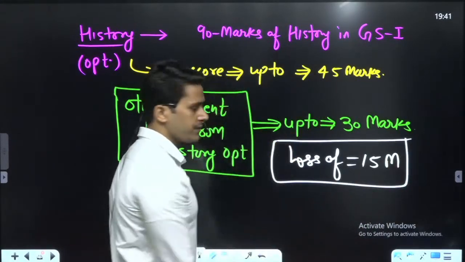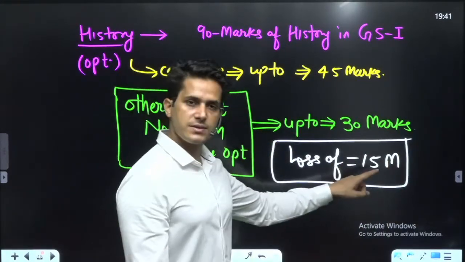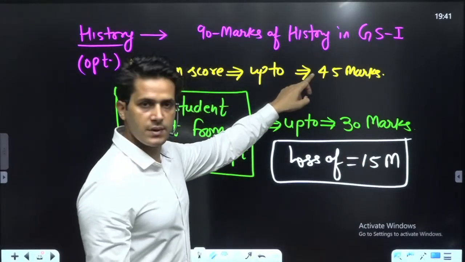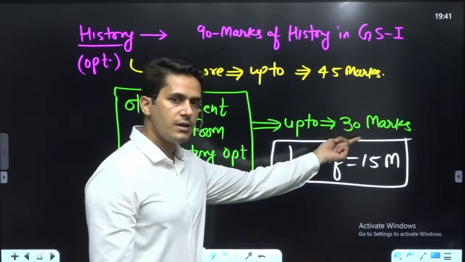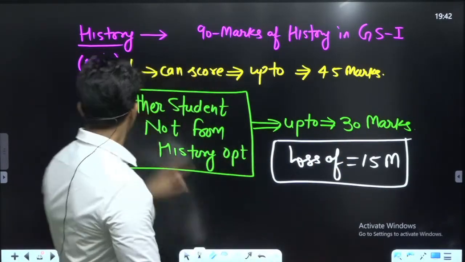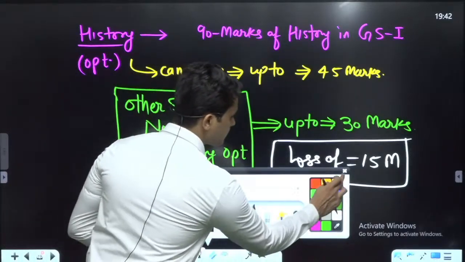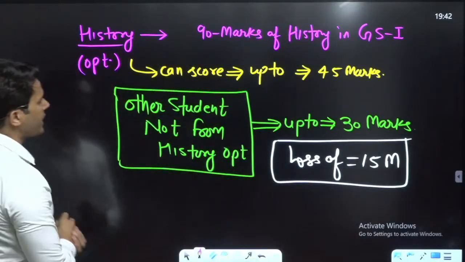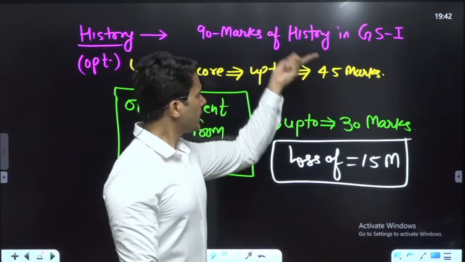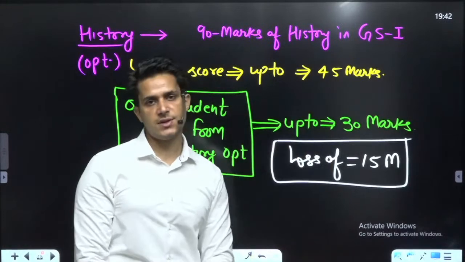This student is getting 45 and this student is getting 30, so he is losing 15 marks. The pink student, who has taken history as an optional, scored 15 marks more in the history section of GS paper 1.